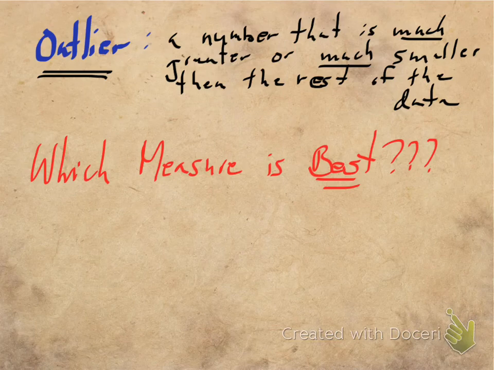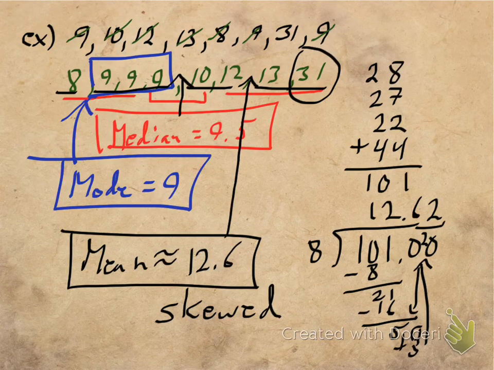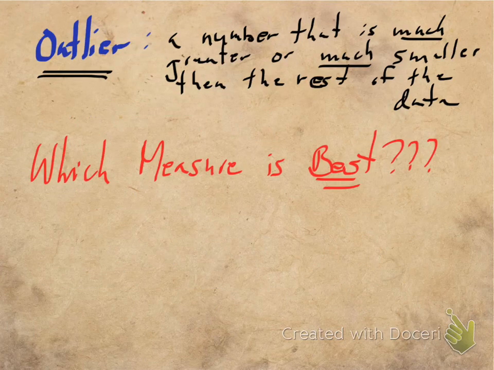Okay, so back to the question, which measure is best? Well, when we have an outlier, it really messes with the mean. And so when there's an outlier, we almost always go with the median as the best. Sometimes we'll go with the mode, but another good reason we don't go with the mode that much is that sometimes there isn't even going to be a mode. So we're going to talk about this notion of what is the best measure of central tendency.